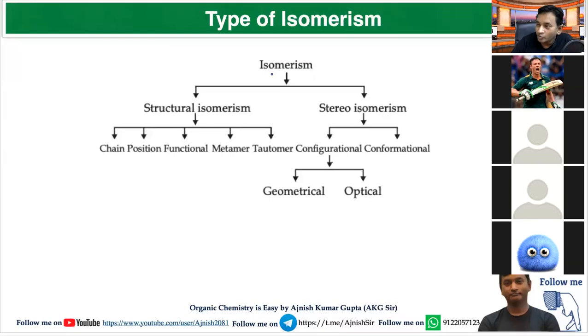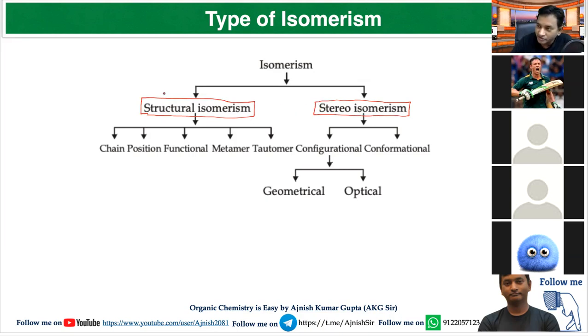There are two types of isomerism. First is the structural isomerism, and second is the stereoisomerism.